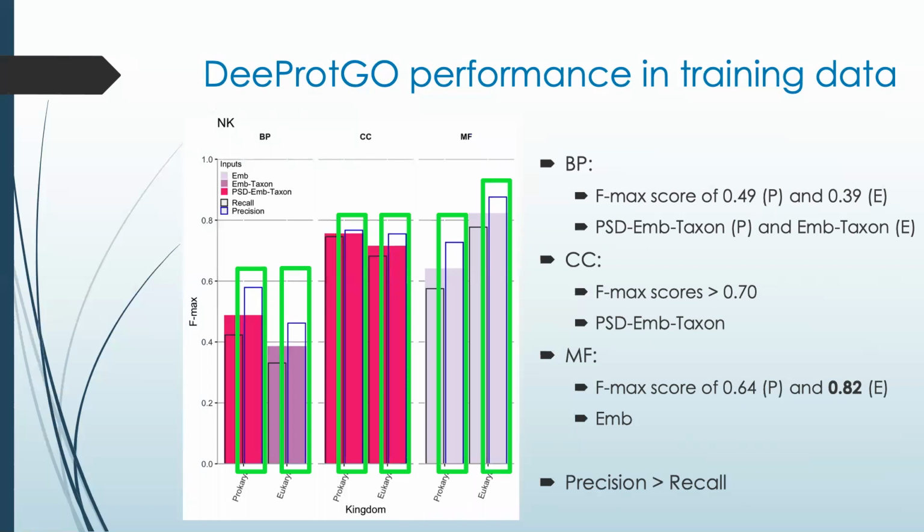Our results also revealed that DeepGo always exhibited a precision higher than the recall, thus indicating that our tool is able to assign true gene ontology terms to the proteins with fewer false positives.